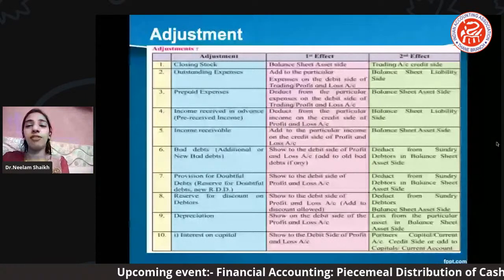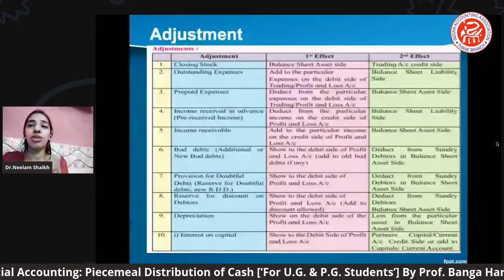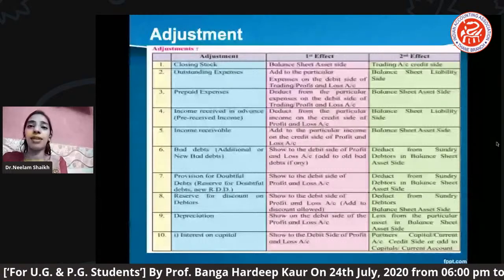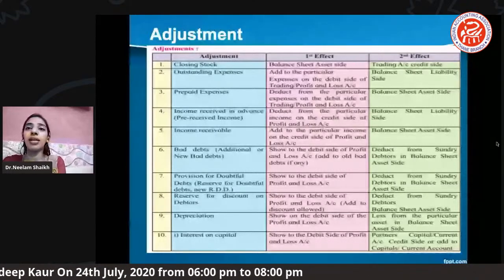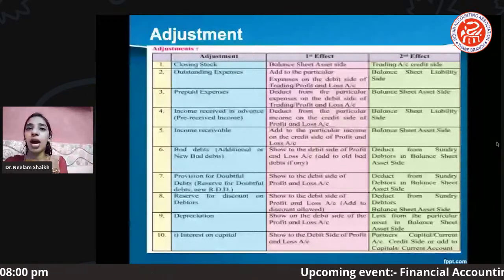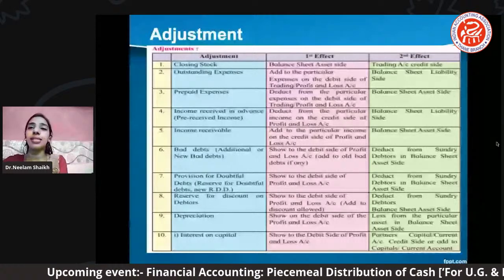Okay, so that's why the effects are mentioned in two formats, either an addition or a subtraction. So here in the adjustments you can see the effects are mentioned from that angle only, and all these adjustments are based on assets and liabilities only.